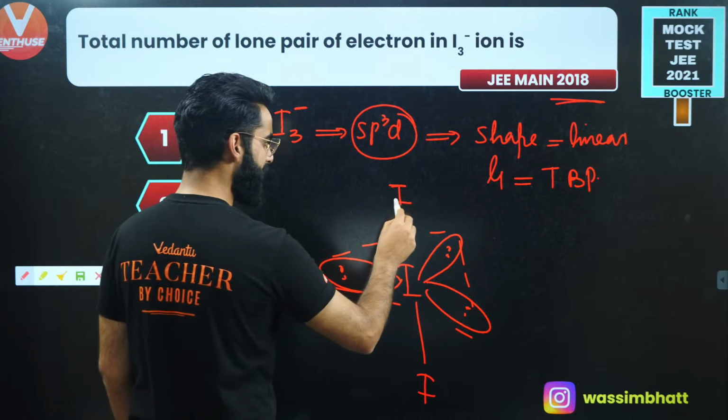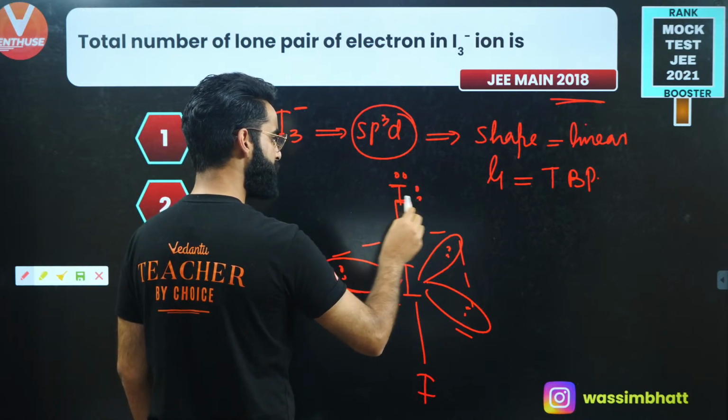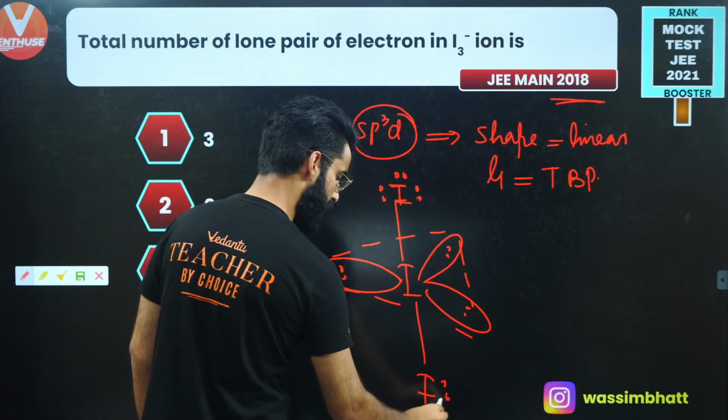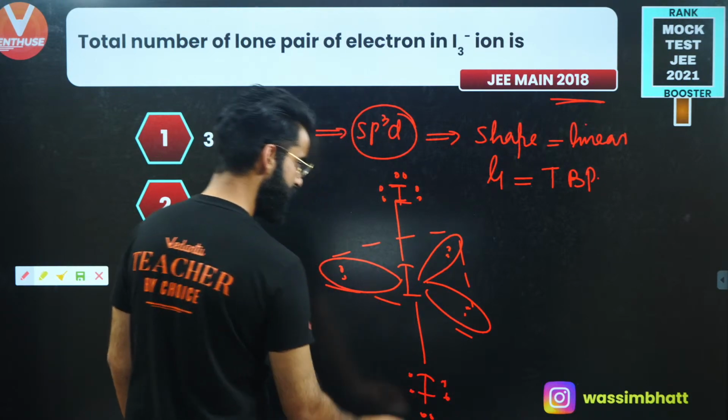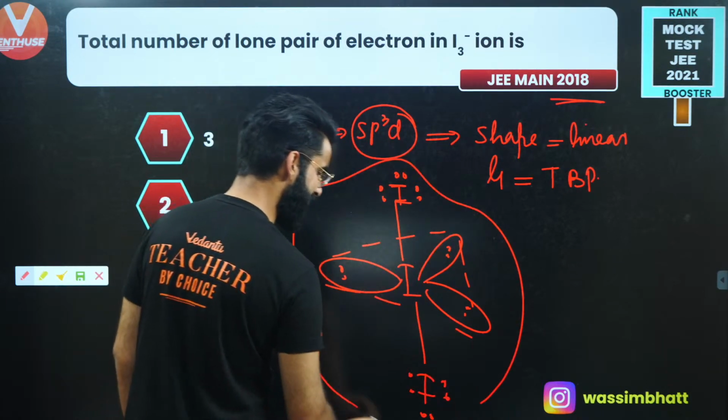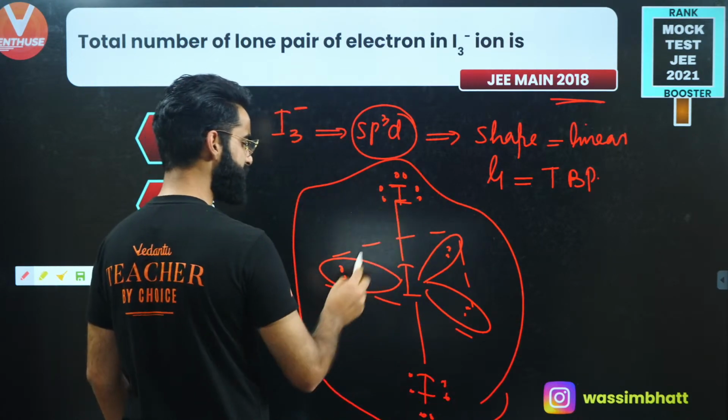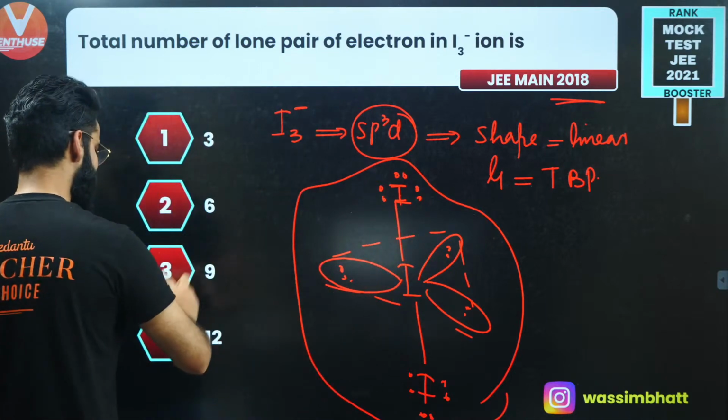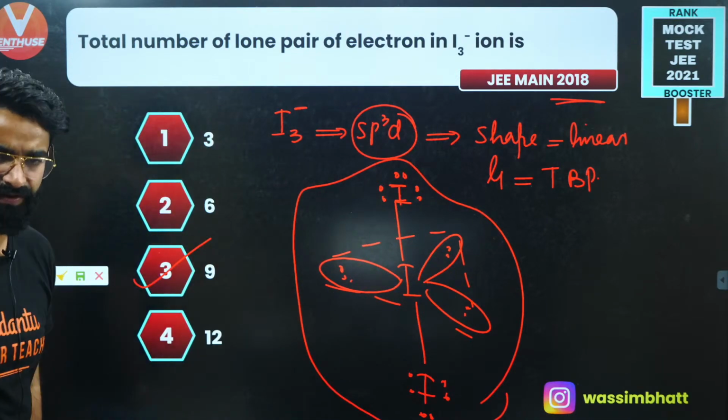And people, on this iodine, you have got 3 more lone pairs, if you remember. On this iodine, you have got 3 more lone pairs. So how many total lone pairs are there in I3 negative? 3, 3, 3, 6, 6 and 3, 9. So total there are 9 lone pairs in this I3 negative.